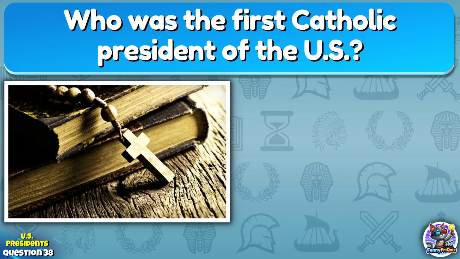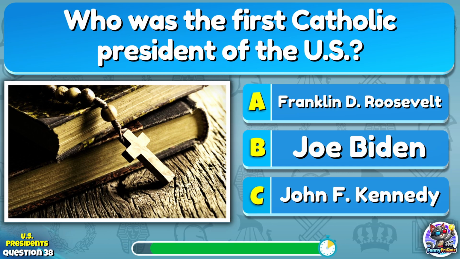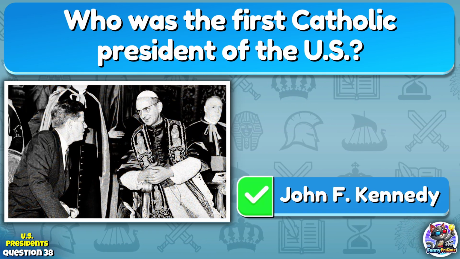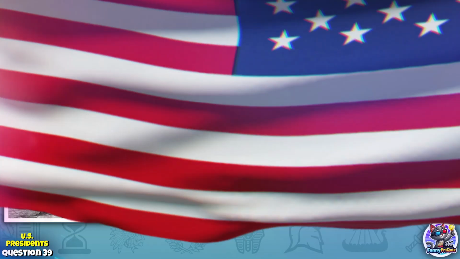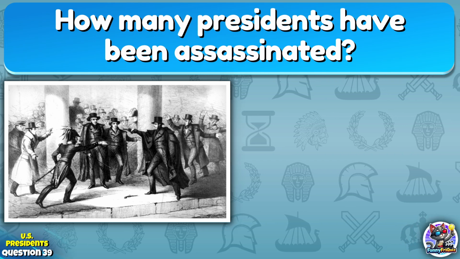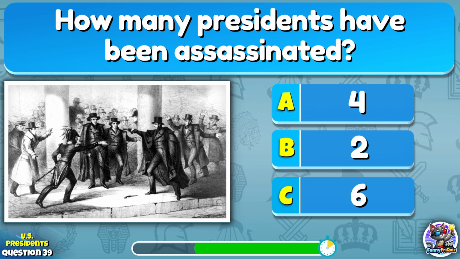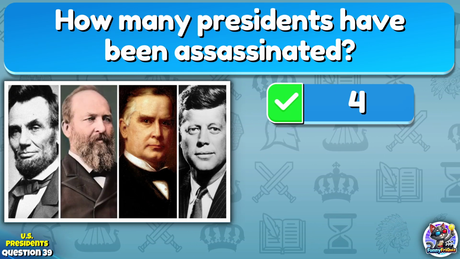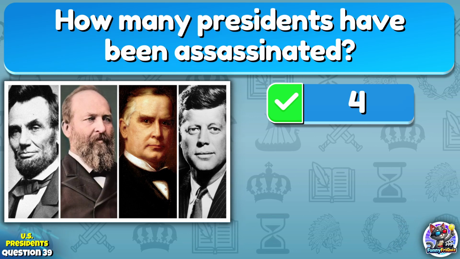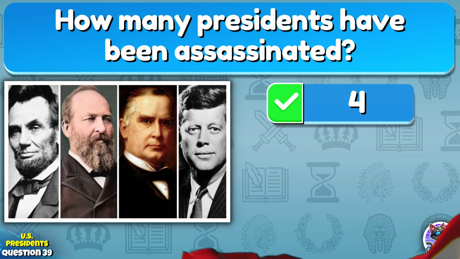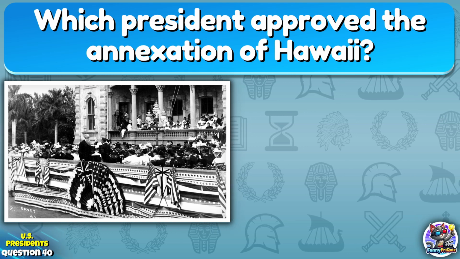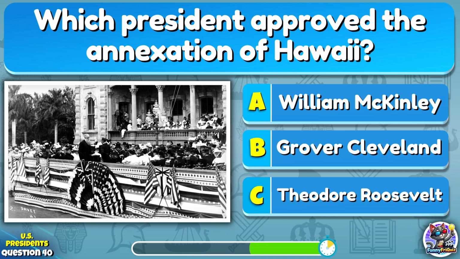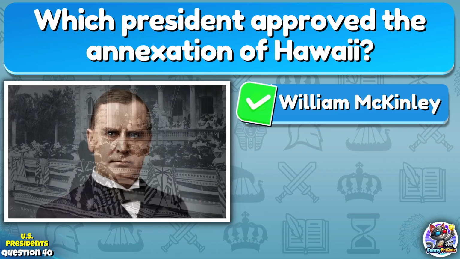Who was the first Catholic president of the U.S.? John F. Kennedy. How many presidents have been assassinated? Four: Abraham Lincoln, James A. Garfield, William McKinley, and John F. Kennedy. Which president approved the annexation of Hawaii? William McKinley.